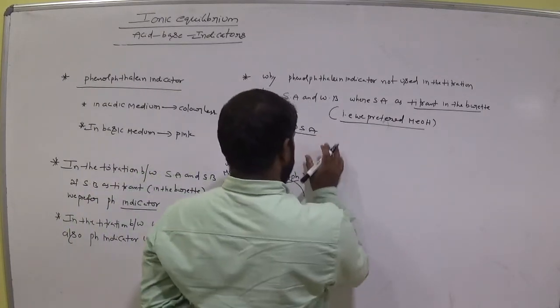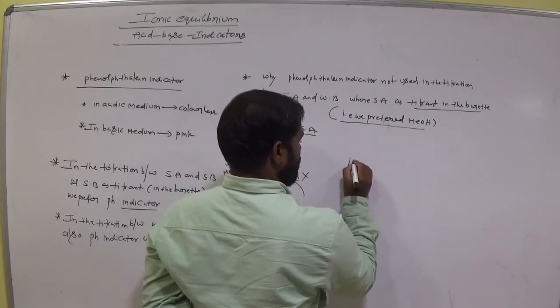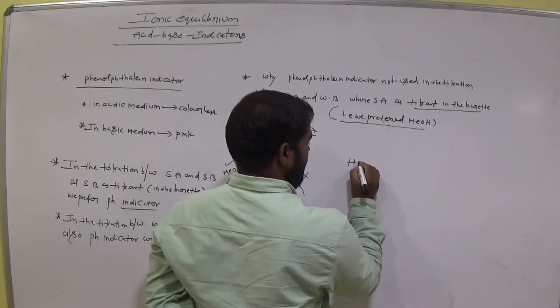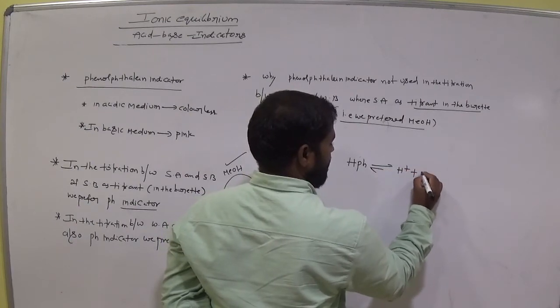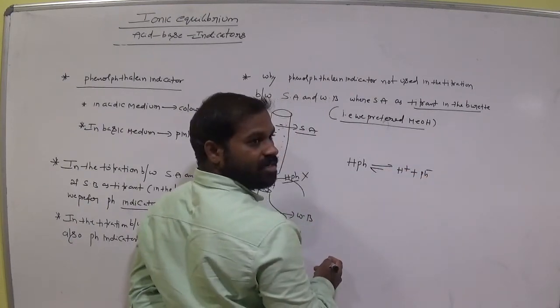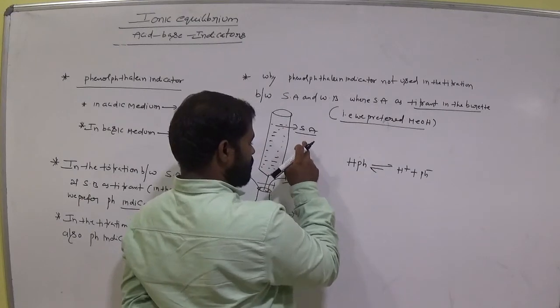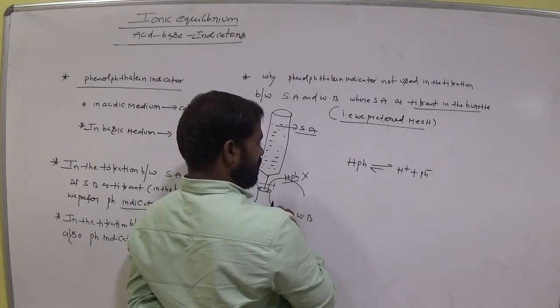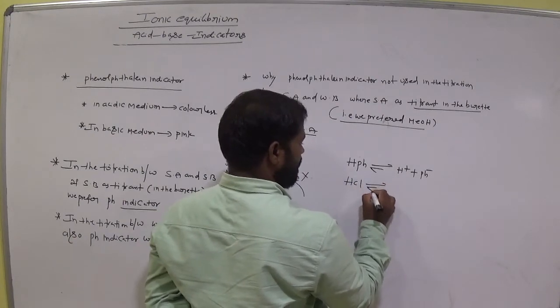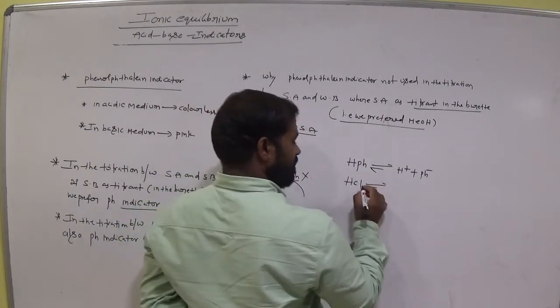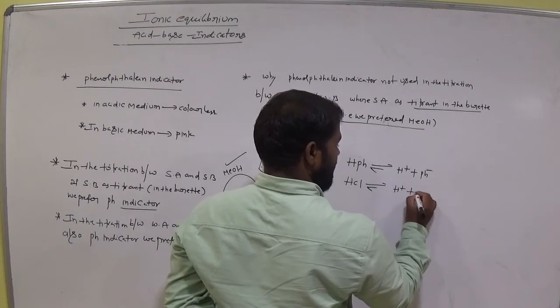Phenolphthalein indicator, HPh, gives H+ and Ph-, clear? Now strong acid is added into the conical flask. Suppose HCl, a strong acid, is added. Now it gives H+ and Cl-.